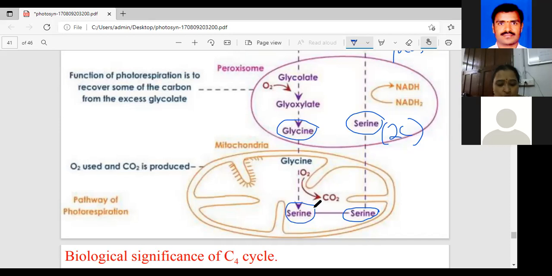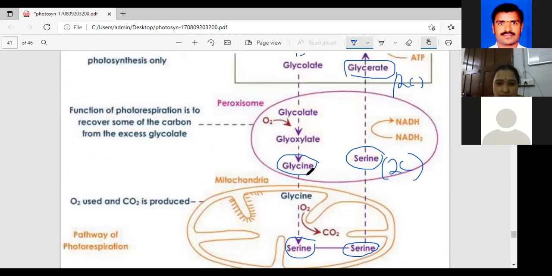See, the 2 serine molecules give rise to 1 molecule of amino acid, along with CO2 also. 2 serine molecules form 1 molecule of the amino acid. Serine is taken into the glycerates.